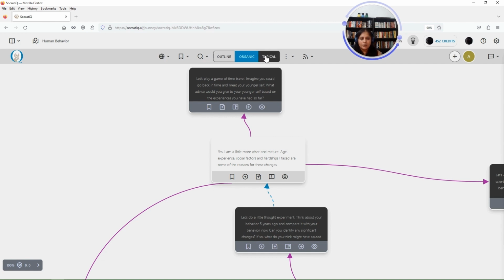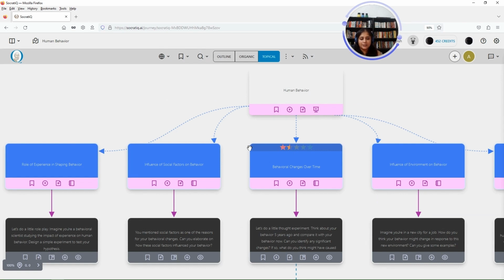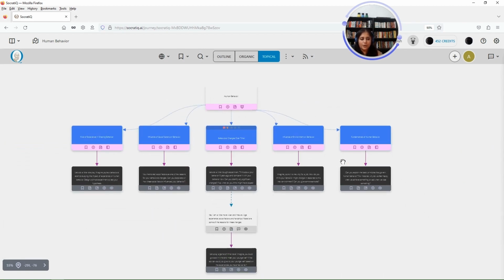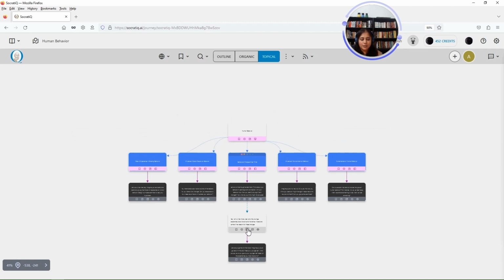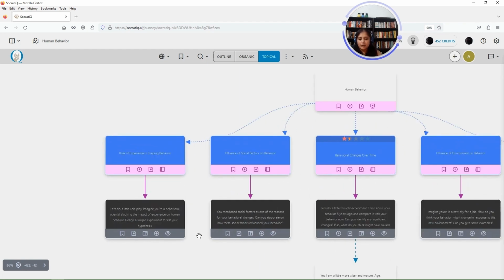The topical mode is organized based on the topics, and you can view each of the inquiries under the corresponding topics, the response, the feedback, and the inquiries generated are here. Now you can see that the inquiries have some options here. View inquiry, add response. We did these two for this inquiry. There is a generate lesson, add note, and bookmark.